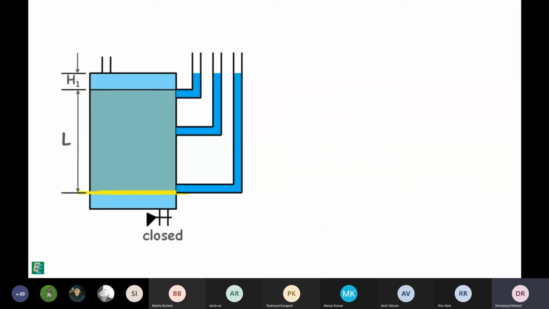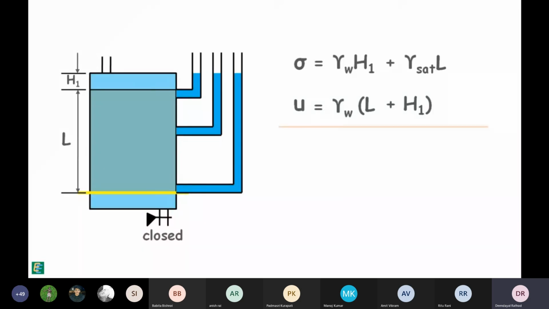Similarly, at the bottom of the soil sample, total stress because of water, gamma W h1, and because of saturated soil, gamma sat multiplied by capital L, length of the soil sample. Pore water pressure because of this whole water above, gamma W multiplied by the height of the water column, which is length of the soil sample L plus height of the water above, h1.